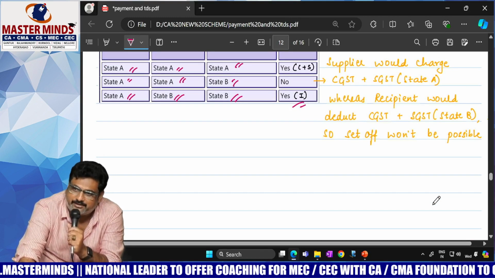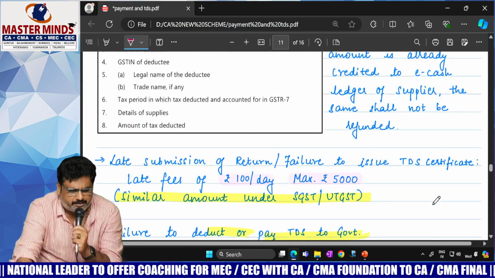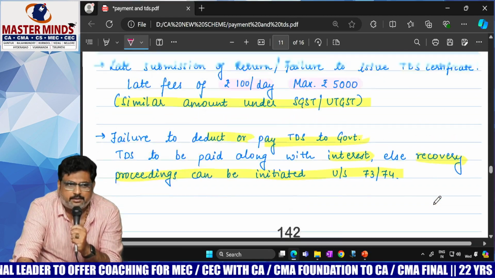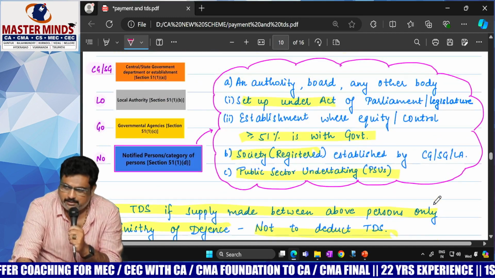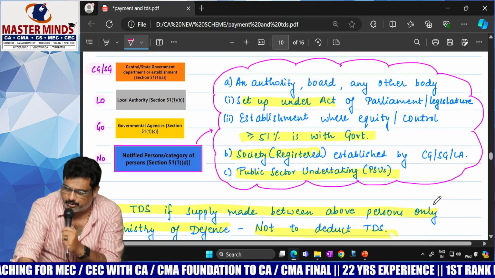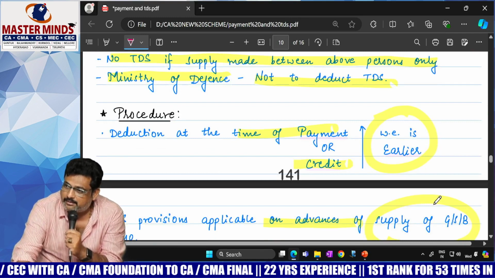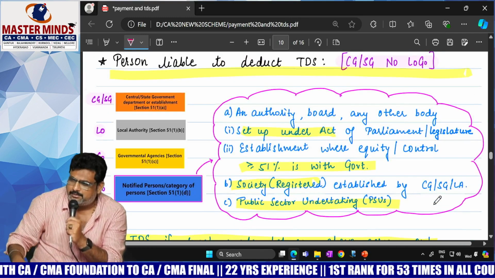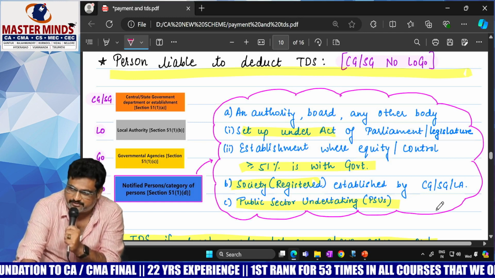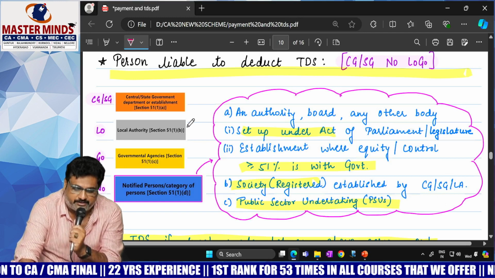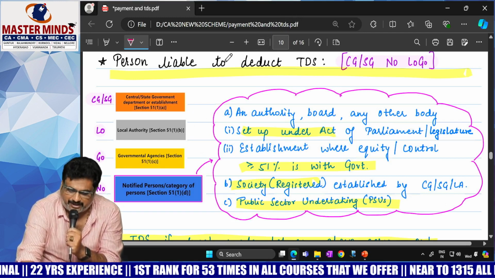As simply as I told you, income tax is different from our TDS here. Okay, I think you copied up to this point. Procedure. This one you copied in the morning session. No TDS. From here onwards, you need to copy. Zoom was already zoomed in the morning session itself, that's why at that time you copied this central state. So the heading is over: person liable to deduct the TDS.